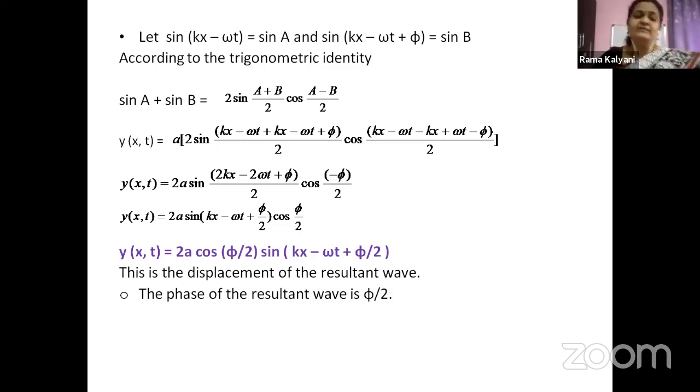Then the resultant wave has a phase of phi by 2. And the amplitude of the resultant wave is 2a cos phi by 2, that is this term, children. Is the derivation clear to you? I hope you all have understood this.